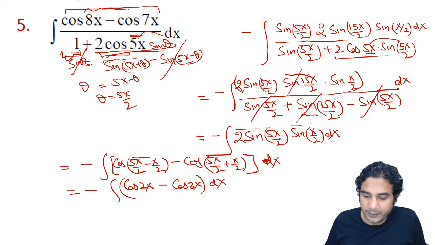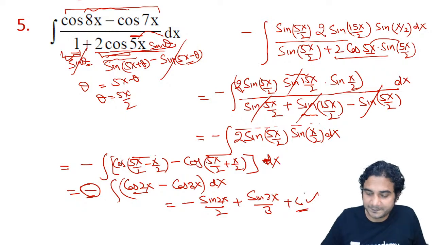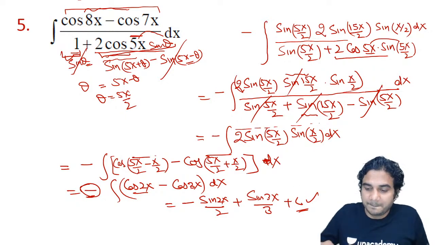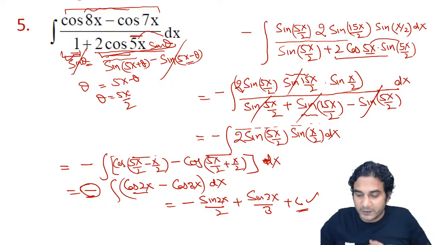Now integrate. The minus is already there, so minus of cos 2x, integration of cos 2x is sine 2x by 2, and minus of minus will become plus. Integration of cos 3x is sine 3x by 3, plus C. So this is the answer. I hope it is clear.